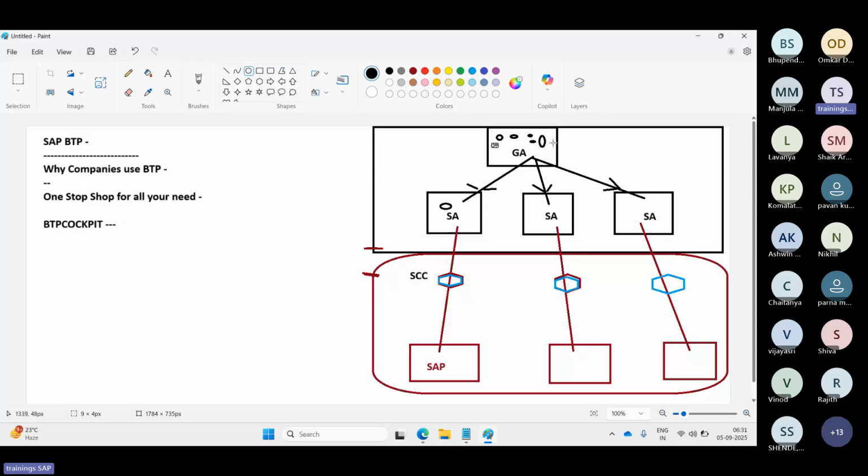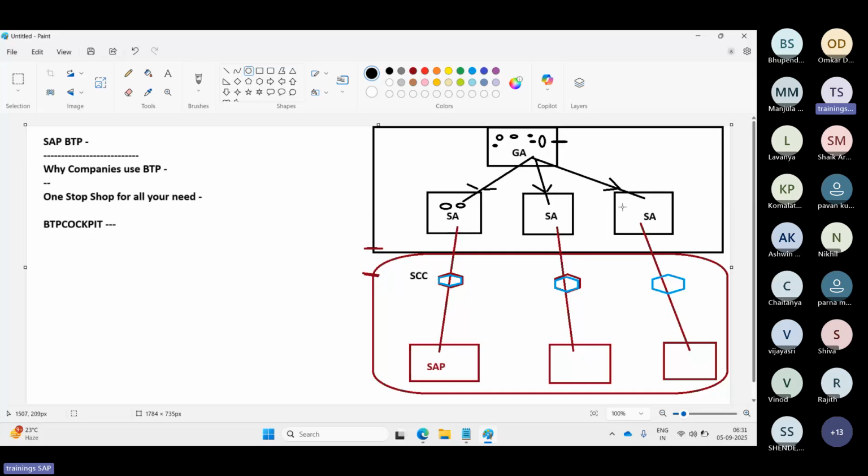The global account is the parent. From parent to child, you need to assign the respective services and applications, whatever is required. Billing will be based upon the service usage, not service consumption.